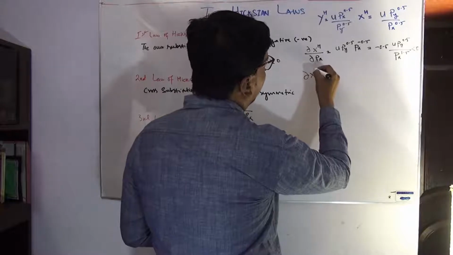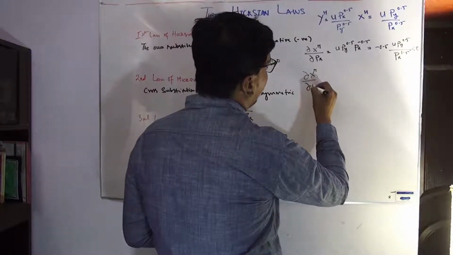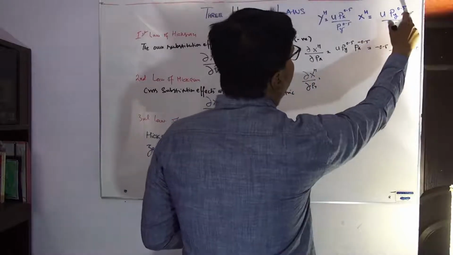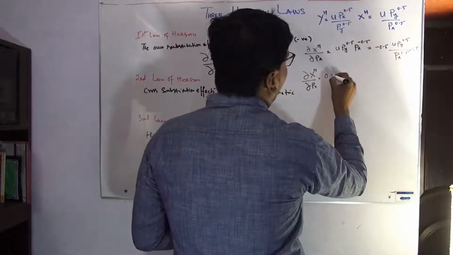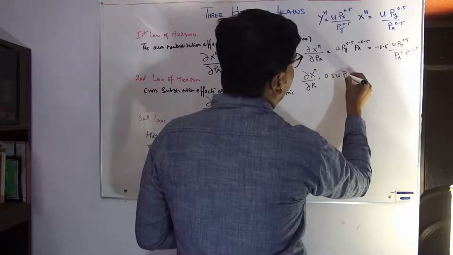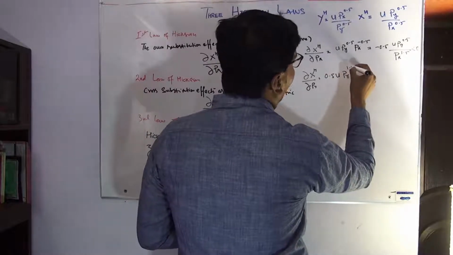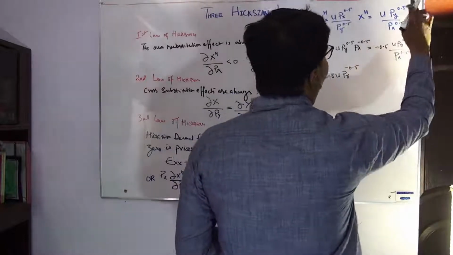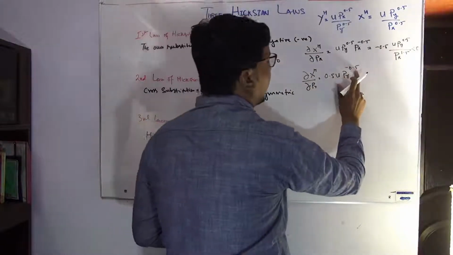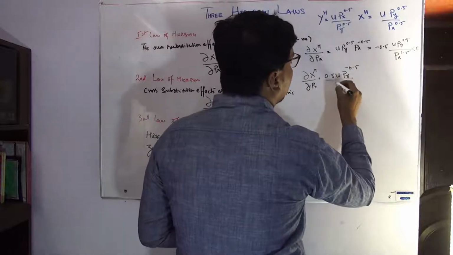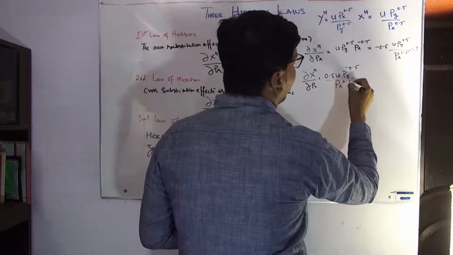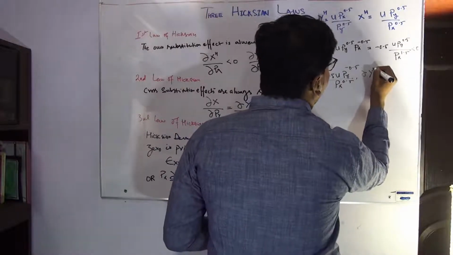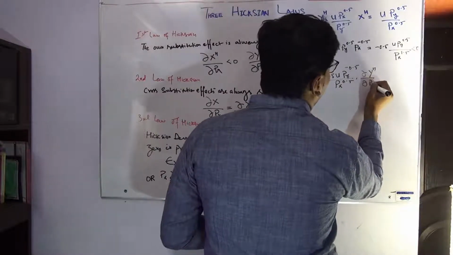To prove it, take X with respect to py. With py in the numerator, 0.5 will be the base, u and py will have the power -0.5, because 0.5 minus 1 is -0.5, and then px will have the positive power 0.5. Now we take the derivative of Y with respect to px.